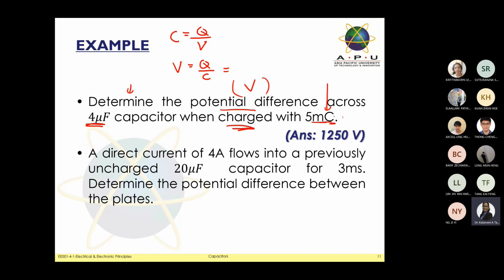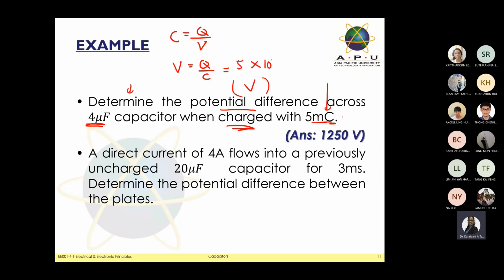Take note that this Q is a charge value. So milli means 5 times 10 to the minus 3, divided by your capacitance value.